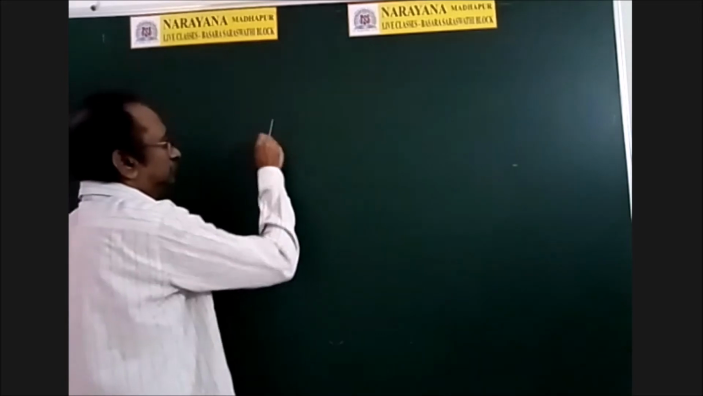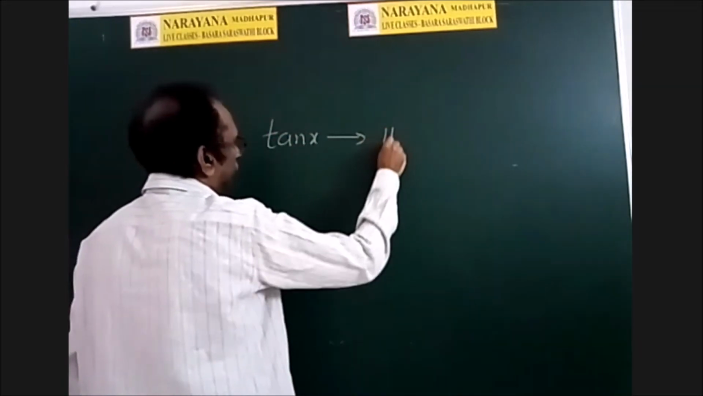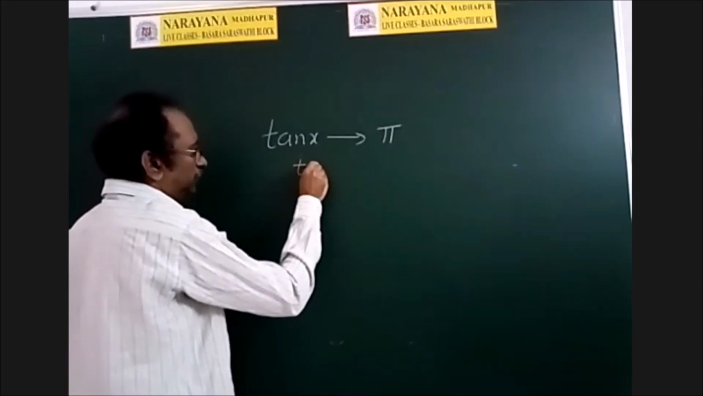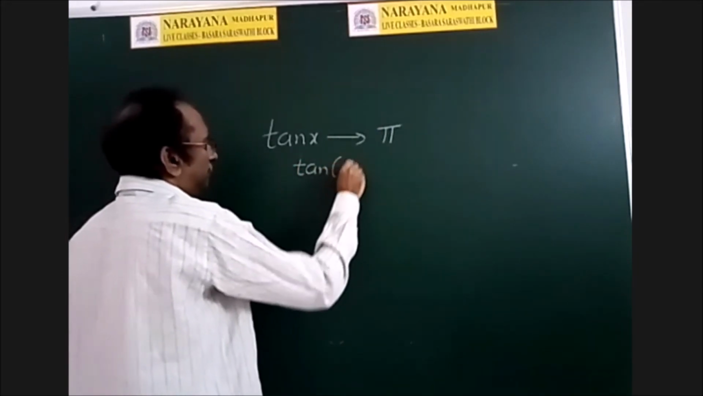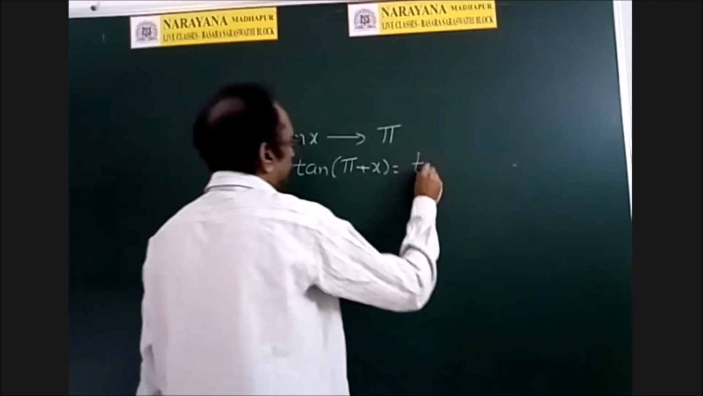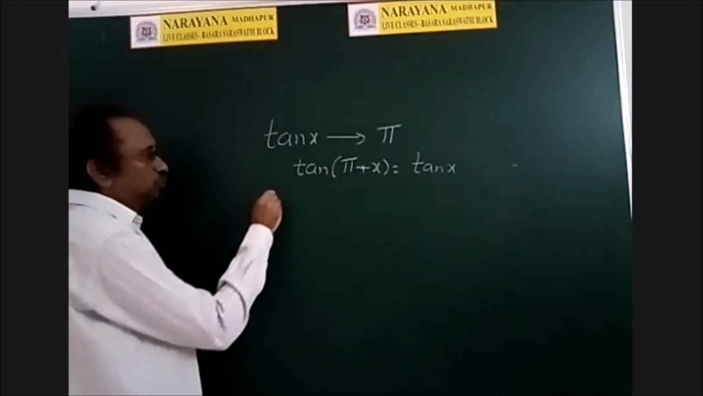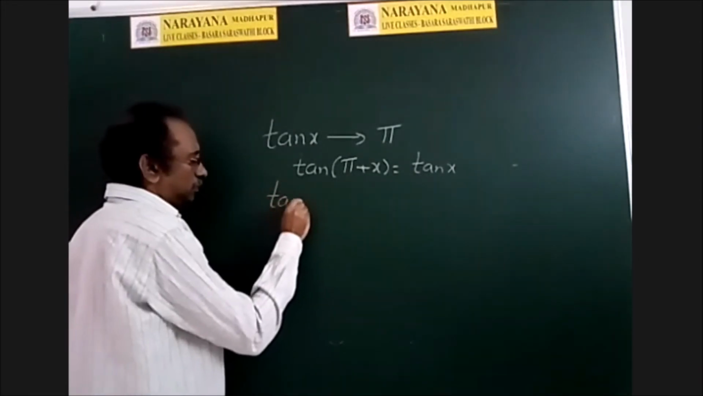Right. What is the period of tan x? Pi. Why? Because tan of pi plus x is nothing but tan x. Now you tell me whether 2 pi is a period of tan or not.